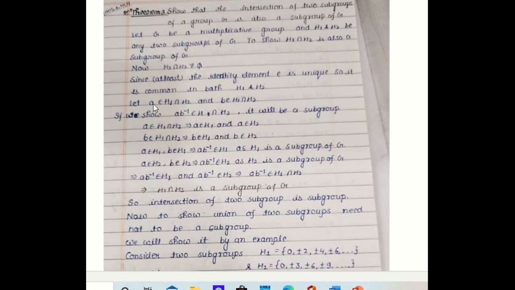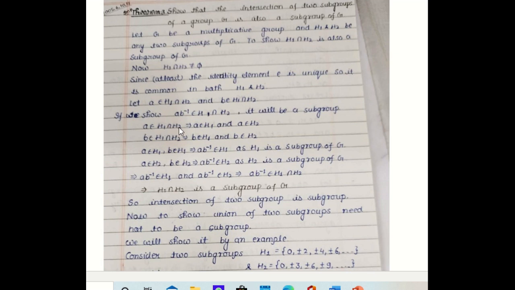So now suppose A belongs to H1 intersection H2 and B belongs to H1 intersection H2 be two arbitrary elements. So by the above theorem, we know any non-empty subset will be a subgroup if the necessary and sufficient condition holds. What is it? A belongs to H, B belongs to H implies A B inverse belongs to H. So we have taken A and B belonging to H1 intersection H2. We have to show A B inverse belongs to H1 intersection H2. Then it will be a subgroup by using the above theorem.